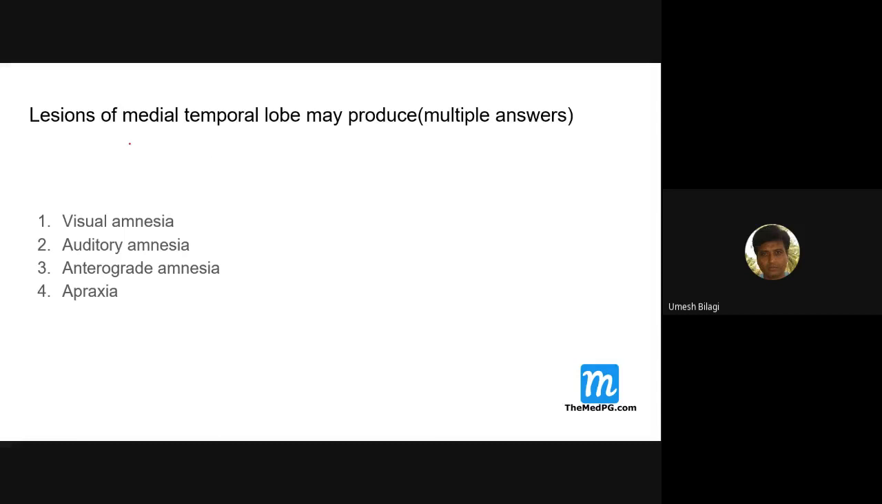Lesions of the medial temporal lobe may produce what? I told you, memory. Auditory amnesia and anterograde amnesia. Visual also. What is visual amnesia? Can you tell me what visual amnesia, auditory amnesia and anterograde amnesia are?